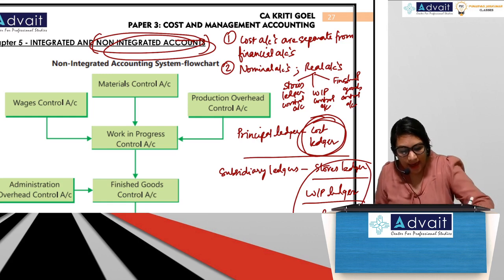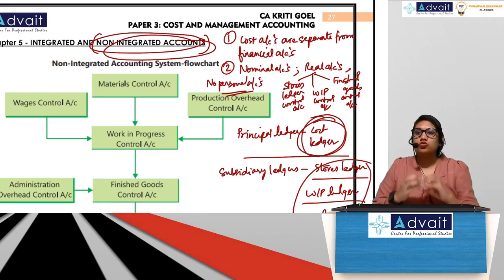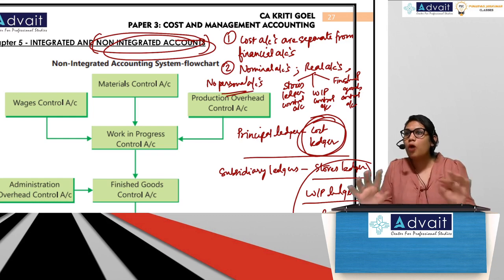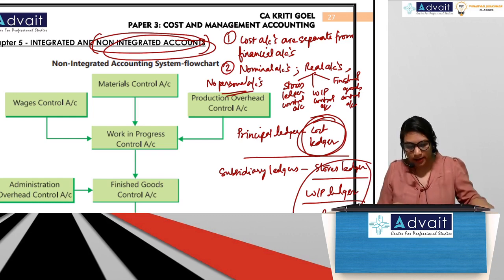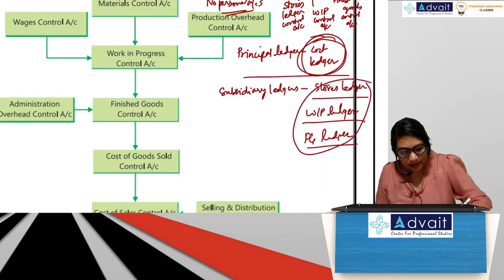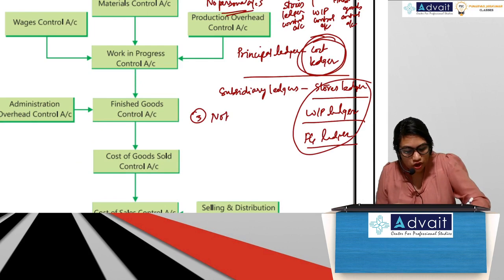Okay. And there are no personal accounts. No personal accounts, 0. So no debtors account, no creditors account, no personal accounts. So how will you complete your journal entry? To complete journal entries, point number 3, we open a notional account which is called general ledger